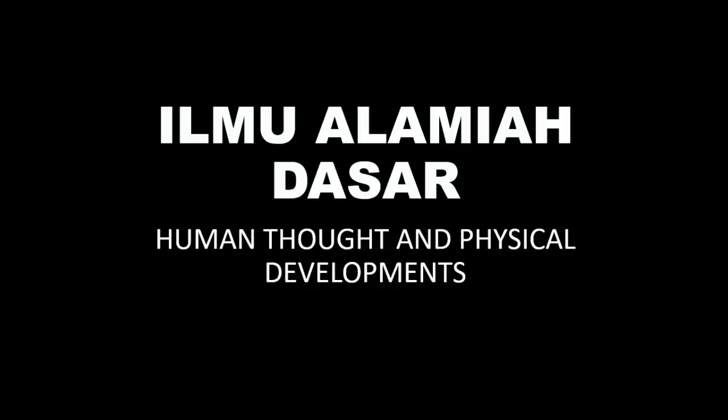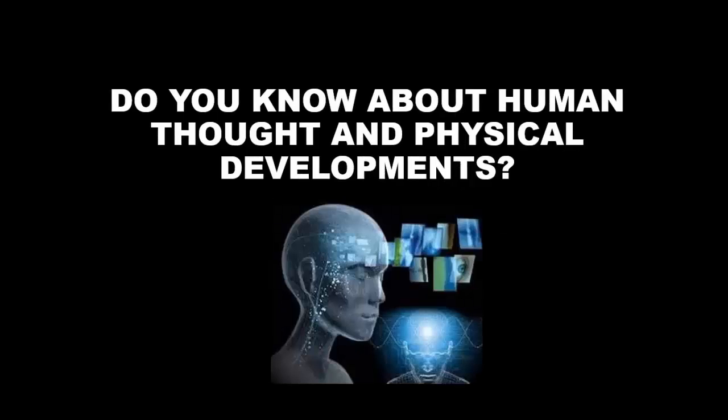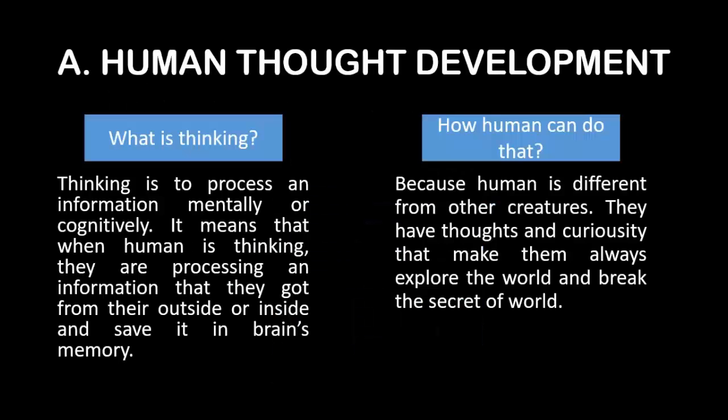Hello guys, today I'm going to talk about one of the materials of basic natural science, that is human thought and physical development. Human thought and physical development is about thinking. What is thinking actually? Thinking is to process information mentally or cognitively. It means that when humans think, they are processing information that they got from outside or inside and saving it in the brain's memory.